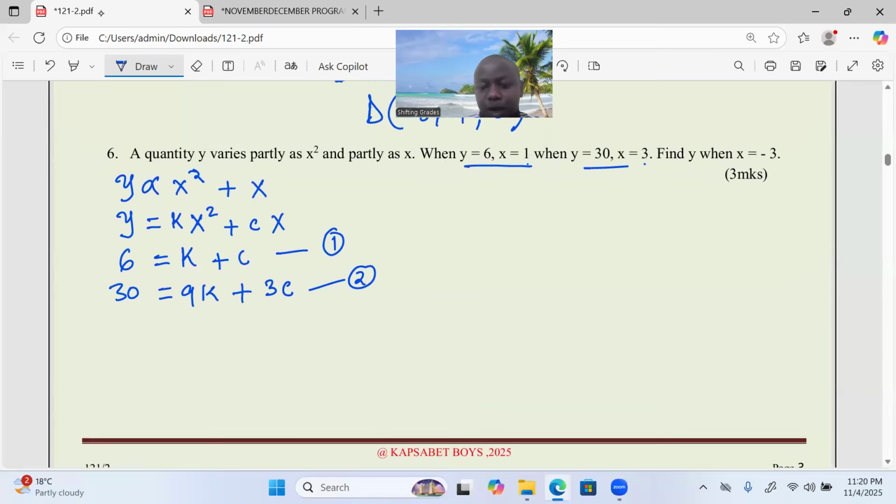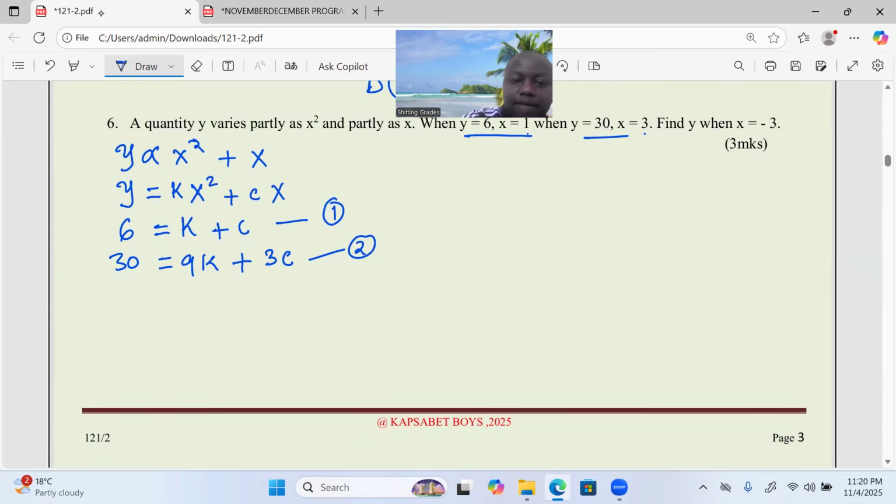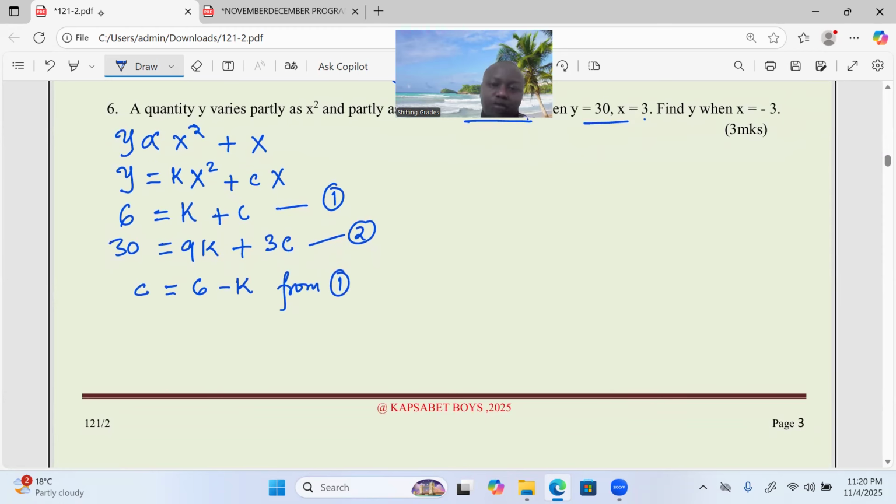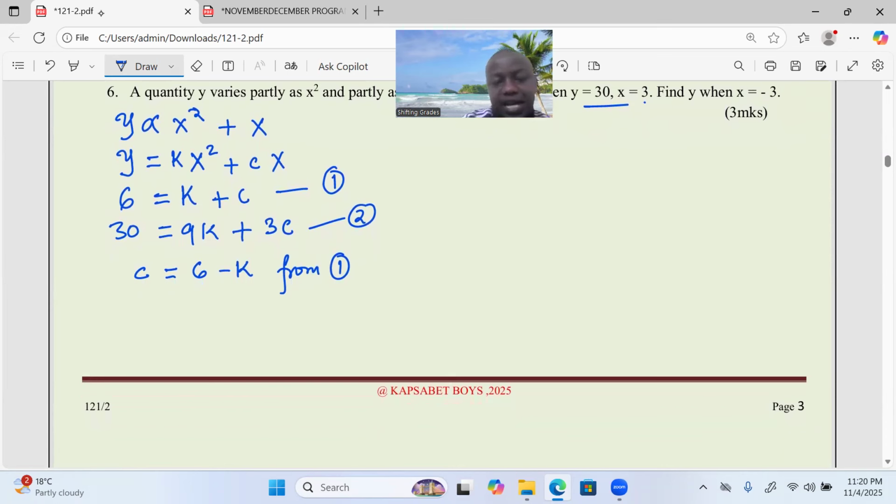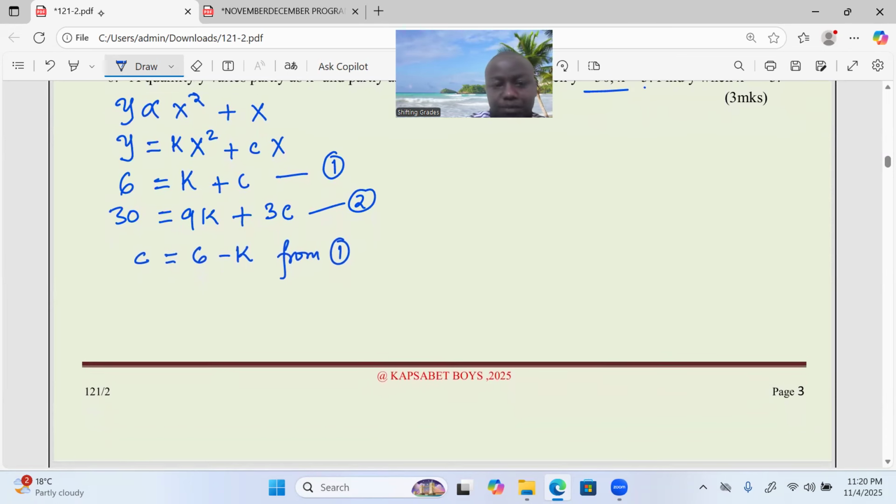When the coefficient of an unknown is 1, it becomes very easy to express that particular constant. Therefore, c equals 6 minus k from equation 1. From 1, the value of c can be expressed as 6 minus k, because you take k to the left where it shall be subtracted.